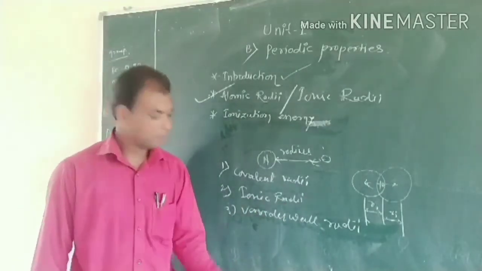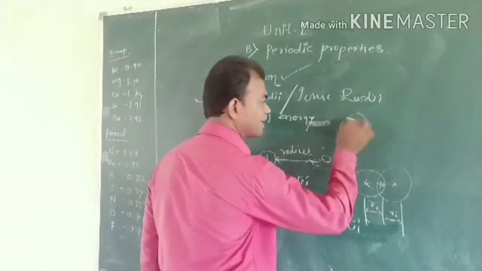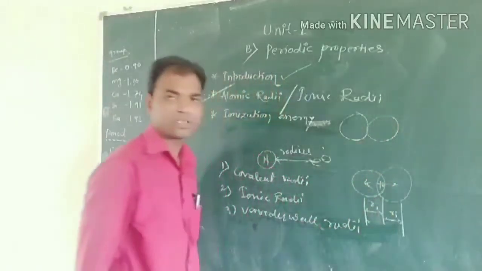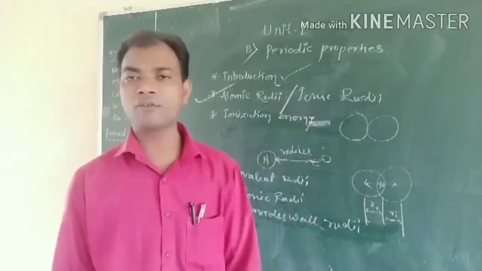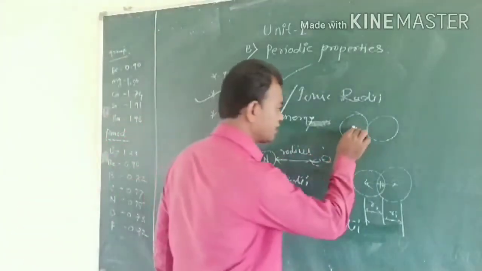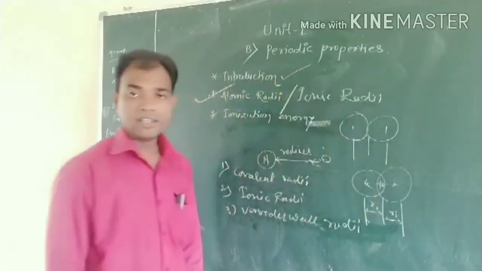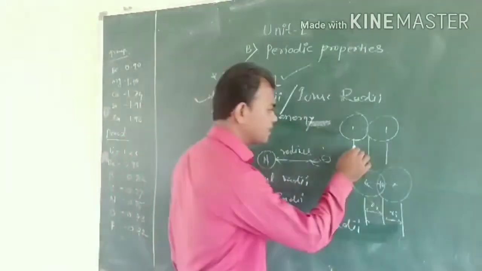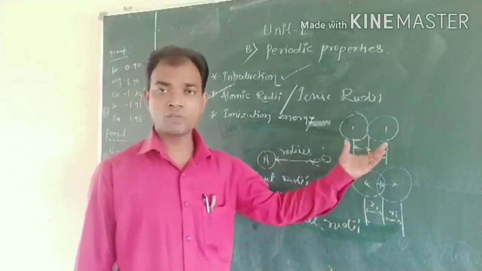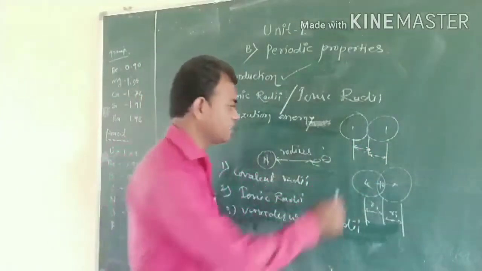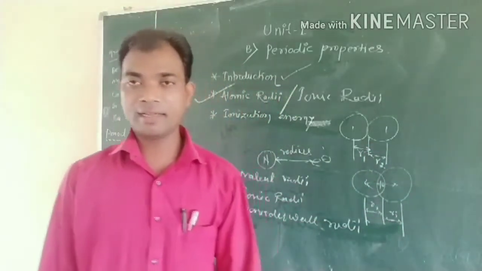But in the case of van der Waals force of attraction, the two atoms are attracted towards each other by some electrostatic force of attraction, which is called the van der Waals force of attraction. The distance between the nucleus and the outermost valence electron in that case, the R1 and R2, is the van der Waals radii.